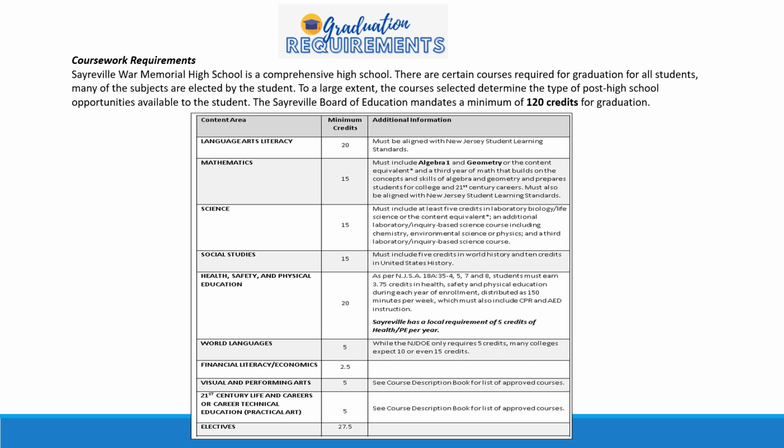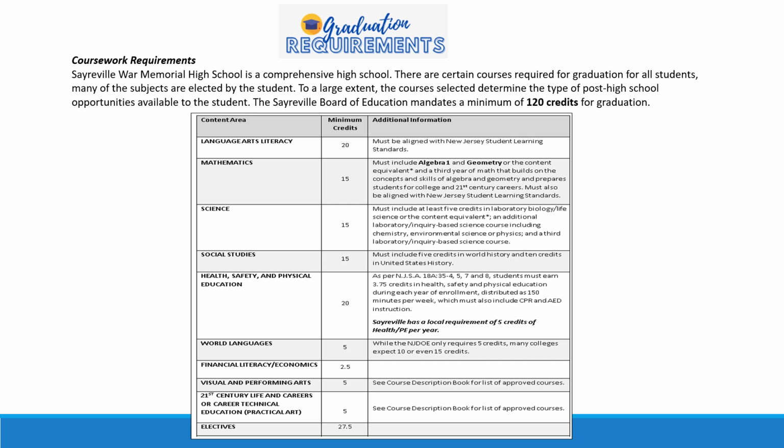20 credits in health and phys ed, that means 4 years of successfully completing PE and health. 5 credits in world languages, which is 1 full year. However, 4-year colleges are looking for 2 and 2 years of the same language.